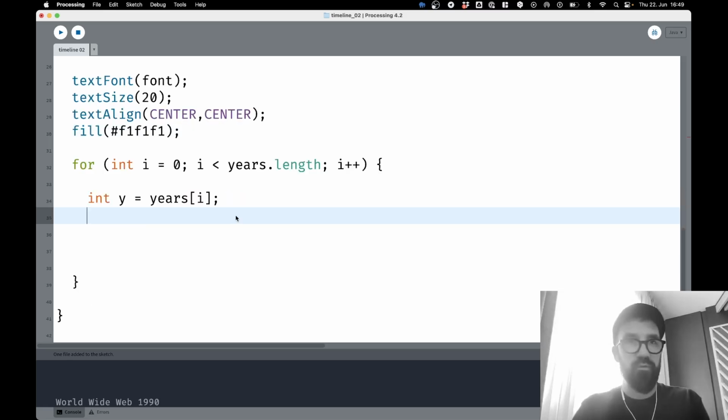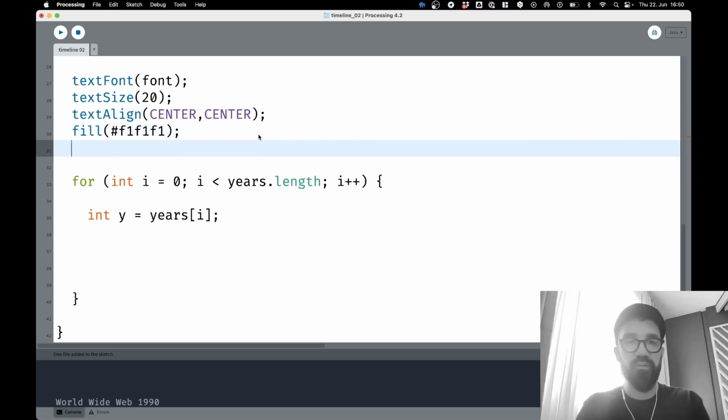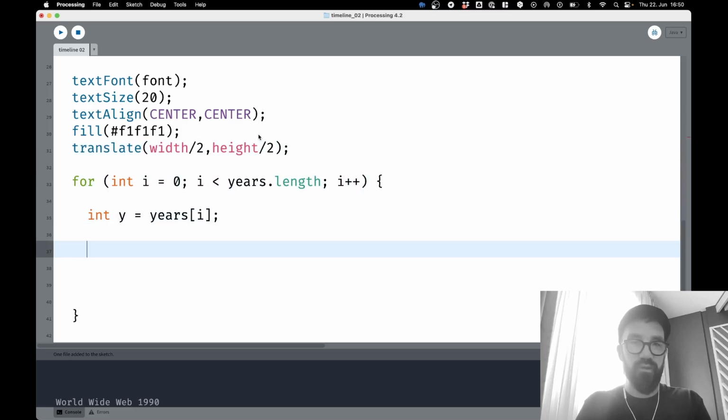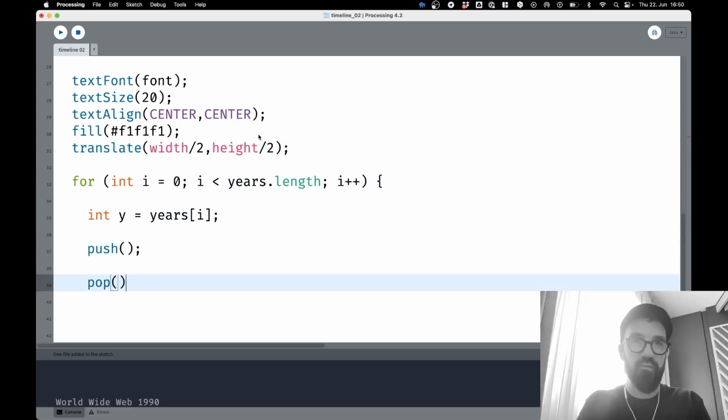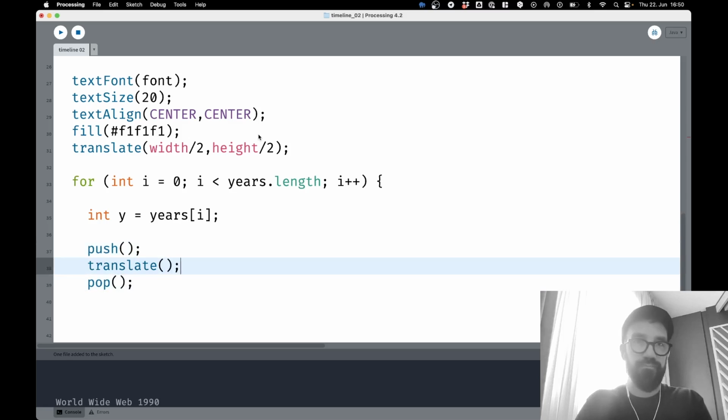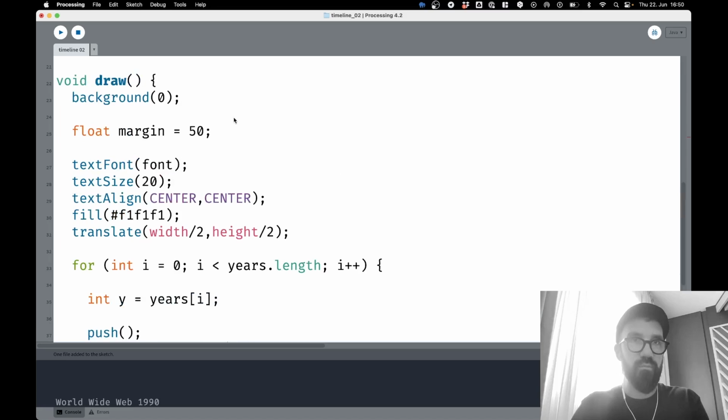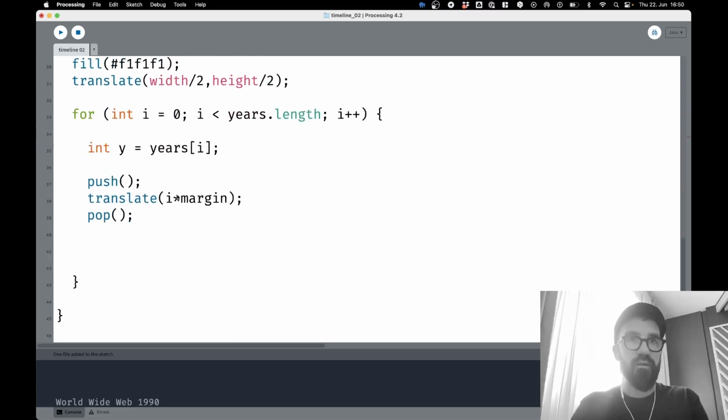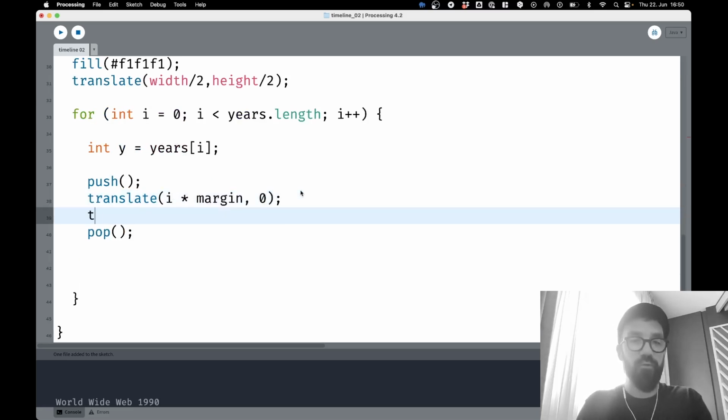And now we have to distribute it. Let's first of all translate the whole system to the center of the sketch window. Translate width divided by 2 and height divided by 2. And here we go. So now we can say something like push, like creating a new matrix, pop, translate i times margin. I think there was a name. Yeah, i times margin is the x position and the y position should be 0. Oh, of course we have to put the text here. So text: y, comma, 0, comma, 0.